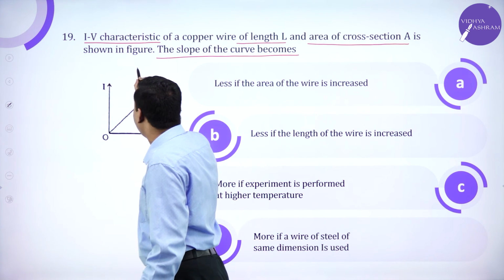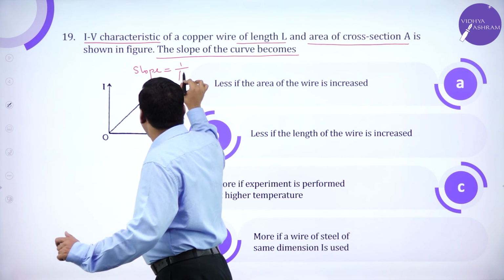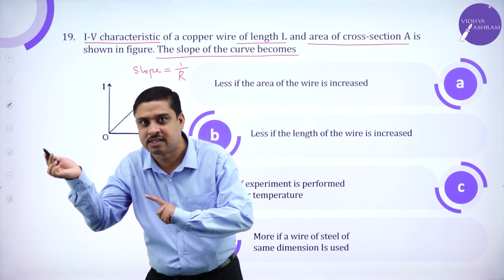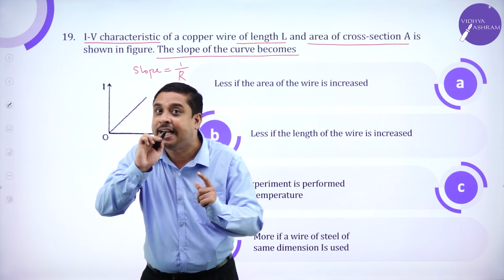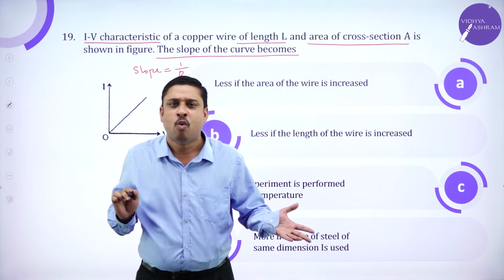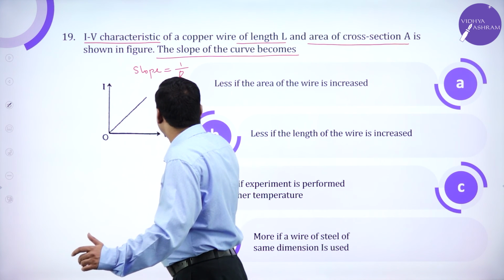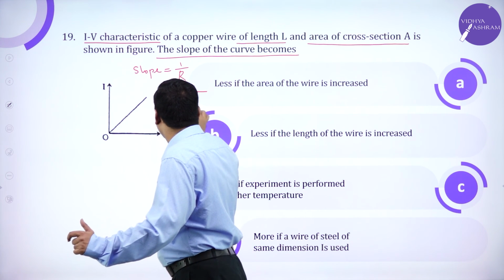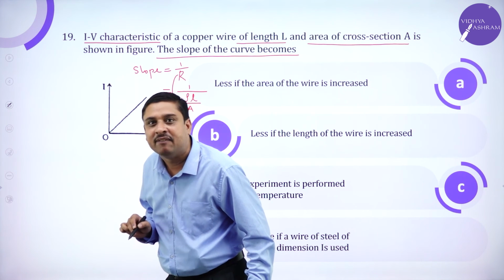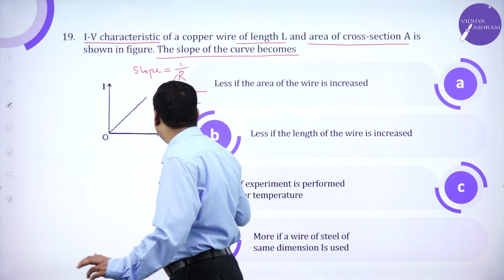So the slope of the IV characteristic will give you 1 by resistance, I divided by V, and 1 by resistance is conductance. R is rho L divided by A, so 1 by R is A divided by rho L.